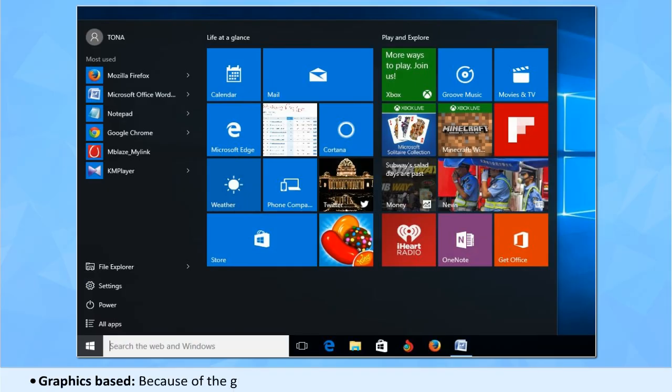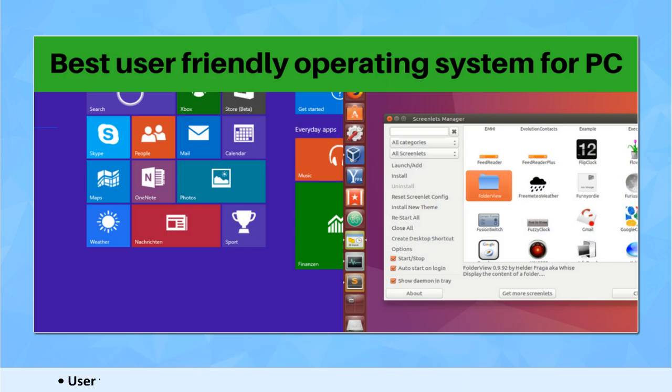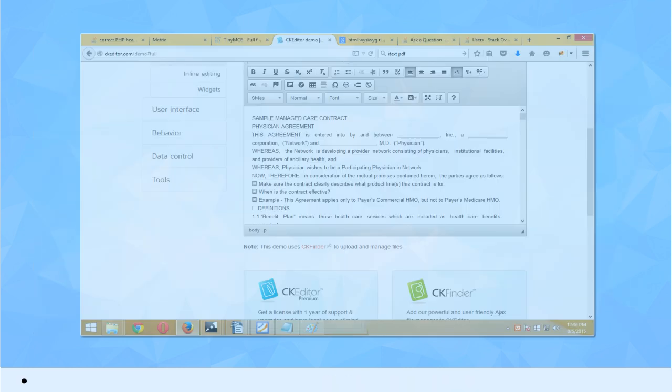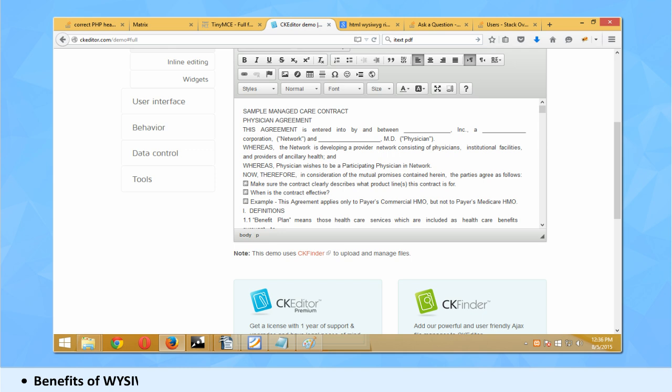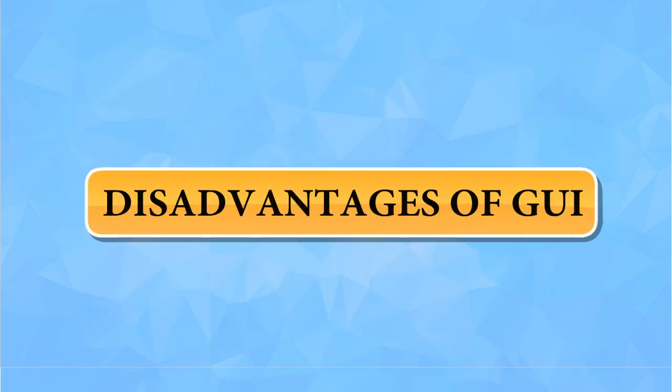Graphics-based. Because of the graphical components available to interact with the system, it makes the output screen much more visually intuitive. User-friendly. Because of the easy-to-use environment, GUI attracts more users, especially new users, to work with the computer system. Benefits of WYSIWYG. It gives all the benefits of working in a WYSIWYG, what you see is what you get, environment, that is, the user can see the output on the screen before getting its hard copy.